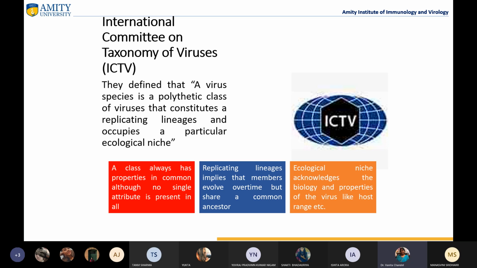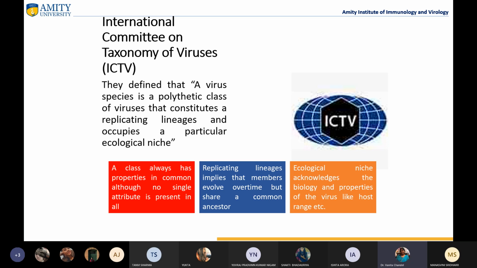So a class, what does a class mean? A class means they have certain properties which are common, although it's not important that one single attribute should be present in all. But certain properties should be common to all. Then replicating lineages means that members evolve within a period of time, like viruses are evolving, but still they share a common ancestor.